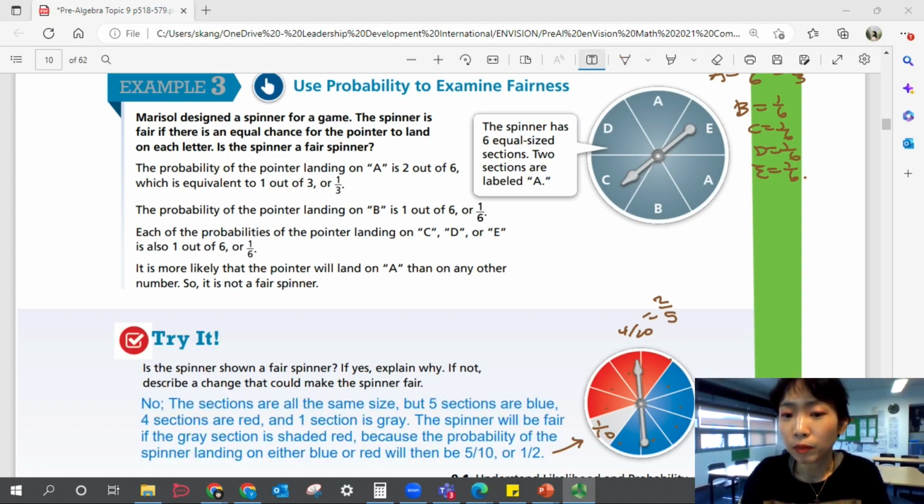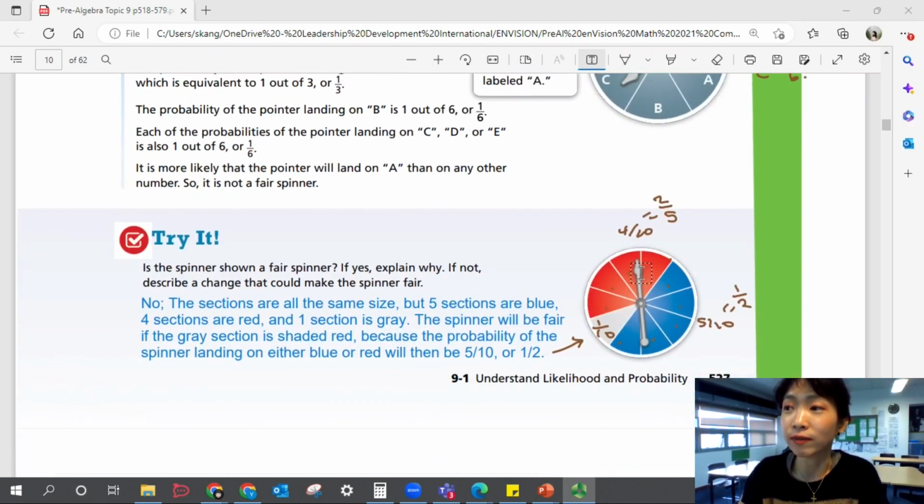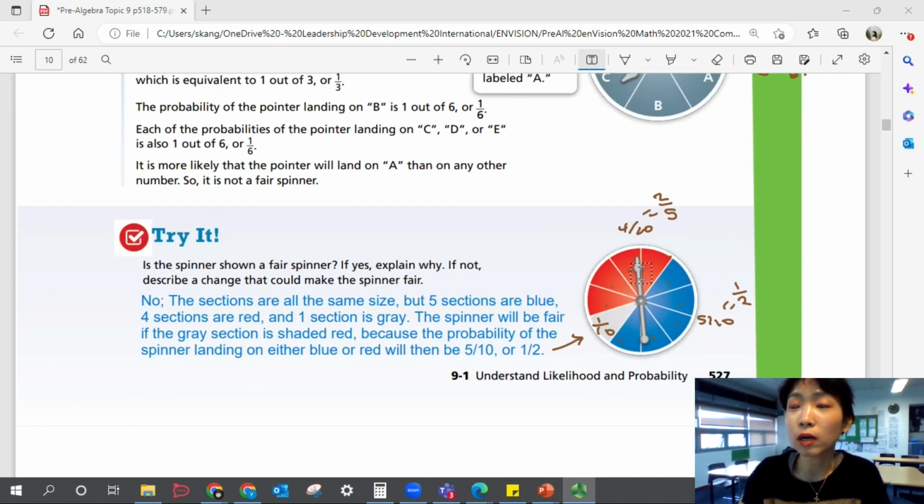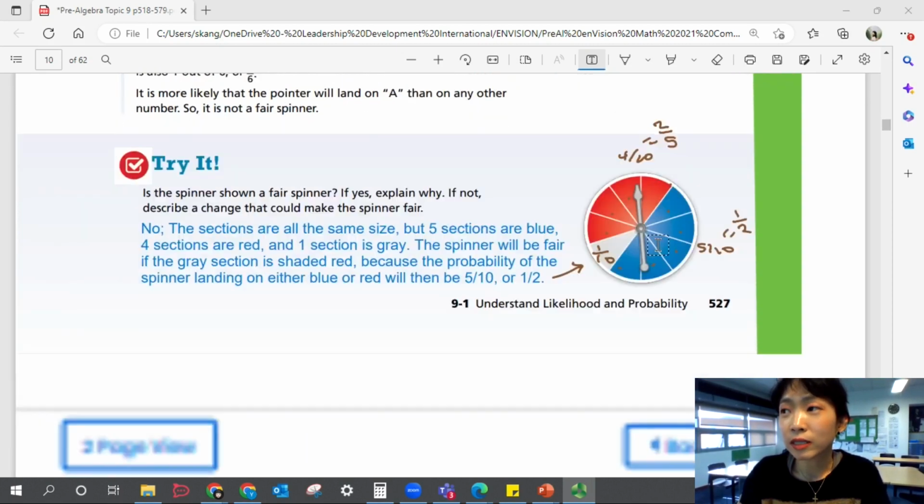So let's write that down. No, the sections are all the same size, but 5 sections are blue, 4 sections are red, 1 section is gray. The spinner will be fair if the gray section is shaded red, because the probability of the spinner landing on either blue or red will then be 5 over 10, or 1/2. There we go. All right, that was lesson 1.